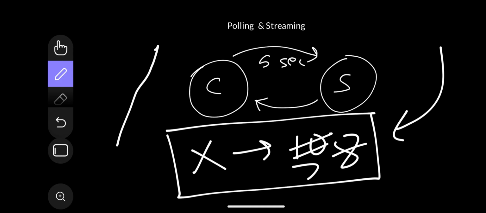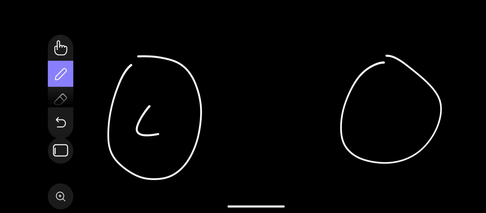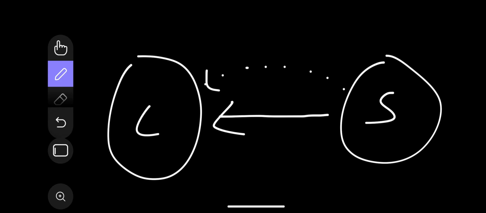Now we are going to talk about streaming. Streaming is not too different. Polling takes data in a fashion of every X seconds, at a particular time interval. Streaming is just the opposite. Suppose this is your client and this is your server, and there is continuous streaming of data. From this particular server you are taking data every second, every millisecond, and it is happening continuously, it is not stopping. This whole concept is known as streaming.